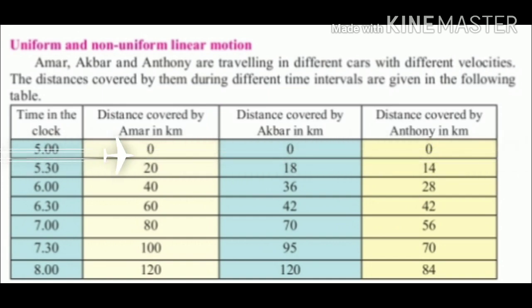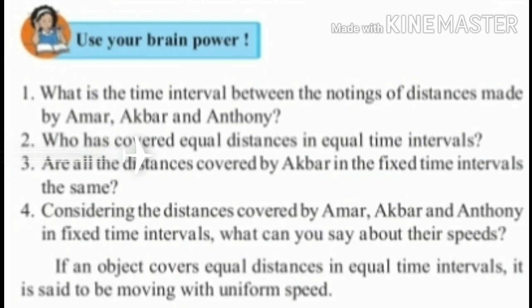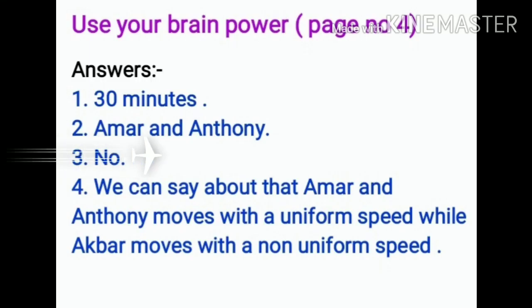According to this concept, one of the questions is asked in Use Your Brain Power on page number 4. Number 1. What is the time interval between the notings of distances made by Amar, Akbar and Anthony? The answer to this question is 30 minutes.